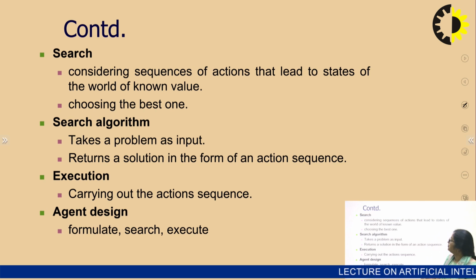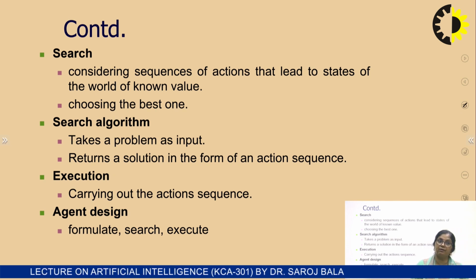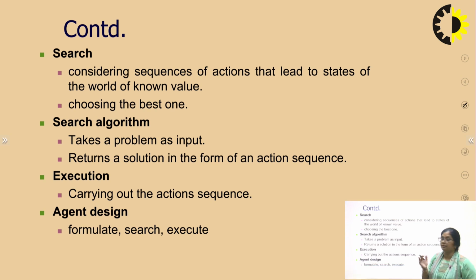So, when we consider all the sequences of actions, what does it mean? We are trying to find out which is the sequence, and we will find many sequences. This is searching. We are finding a sequence of actions. Then from all these, we have to select the best one.